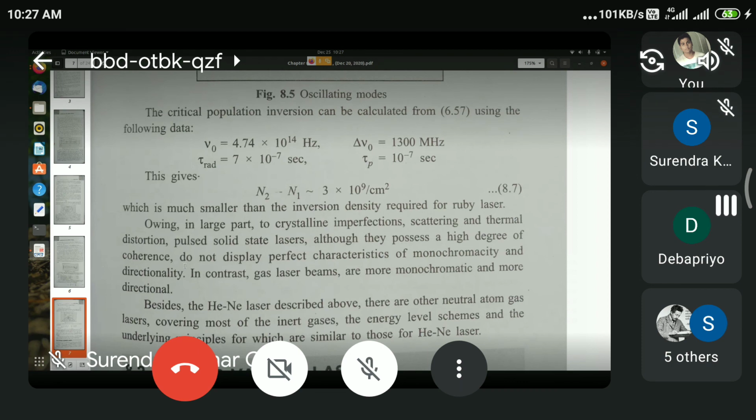Optical excitation for neutral gas lasers like helium neon lasers is very inefficient, because the levels of neutral atoms or inert gas atoms are very sharp, and to excite such atoms to higher energy levels, you require a beam of light of precisely the wavelength which is absorbed by such atoms. Otherwise, you cannot excite the neutral gas atoms or inert gas atoms.